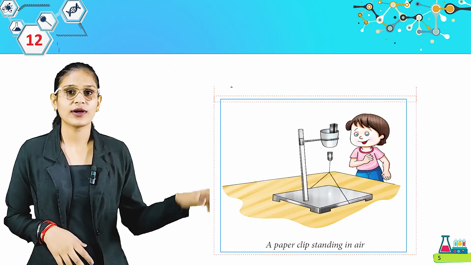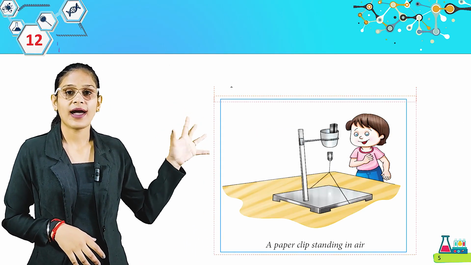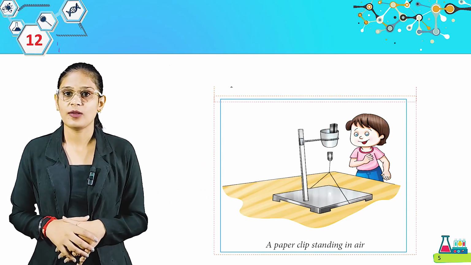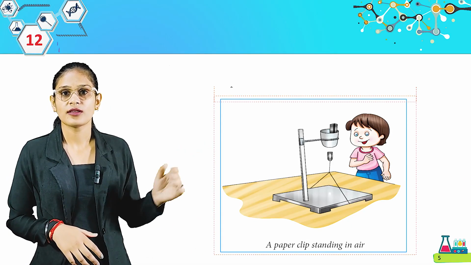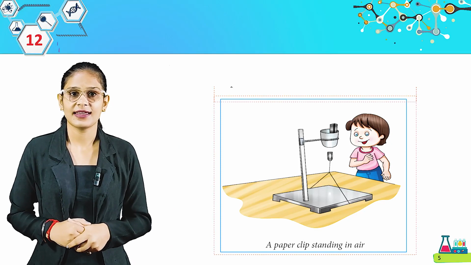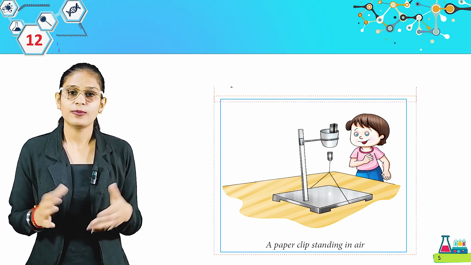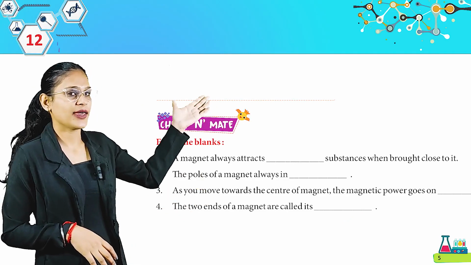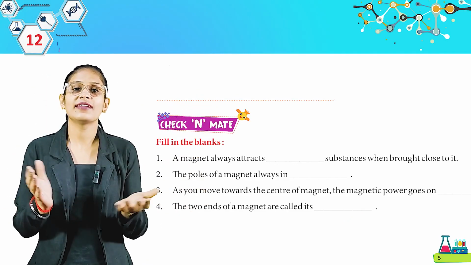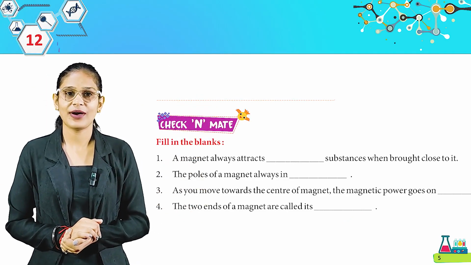So get it, students? Look at this picture. That's how you have to make the setup of this experiment. Look here. A paper clip is standing in the air. So you can also do this activity in your lab with the help of your teacher. Now we have check and mate. As we already read about these things, you can do it by yourself.